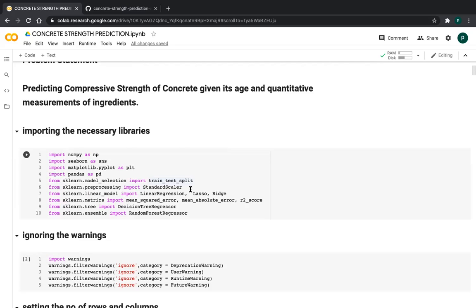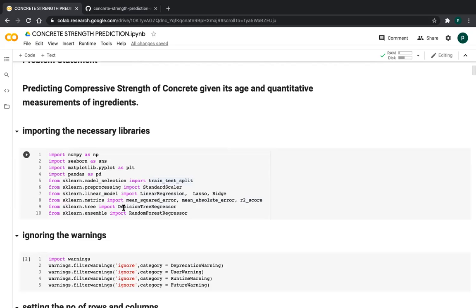As I already said, I am implementing this project using only linear models. So I implemented linear models like linear regression, lasso regression, and ridge regression, friends. This is a regression type problem. So I am importing regression metrics like mean squared error, mean absolute error, and R2 score. Why do I import R2 score? Because I am using only linear models now. That's why I'm importing these models.